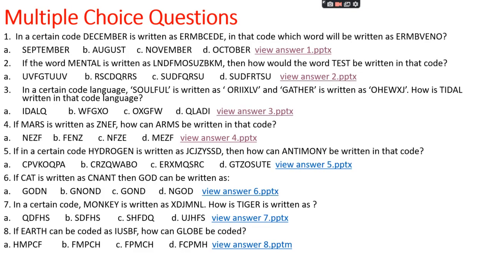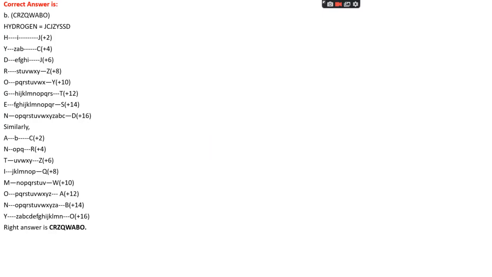Question number 5. If in a certain code, hydrogen is written as JCJZ YSSD, then how can antimony be written in that code? Option A, CPVKOQPA. Option B, CRZQWABO. Option C, ERXMQSRC. Option D, GTZOSUTE. The right answer is option B, that is CRZQWABO.